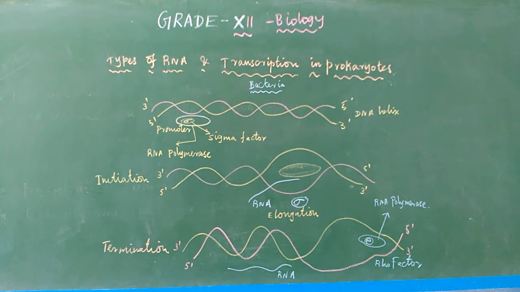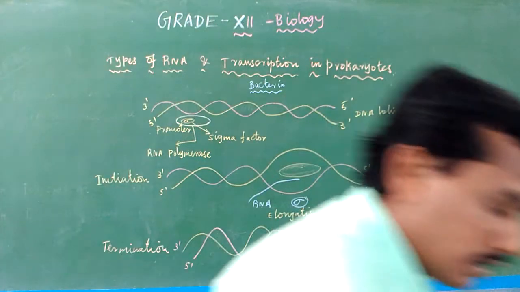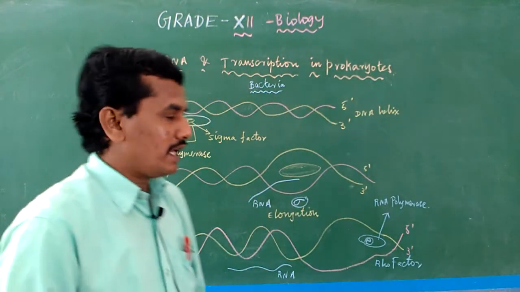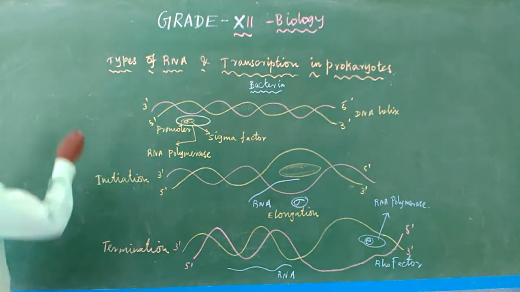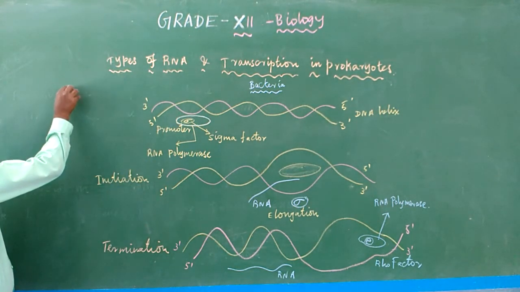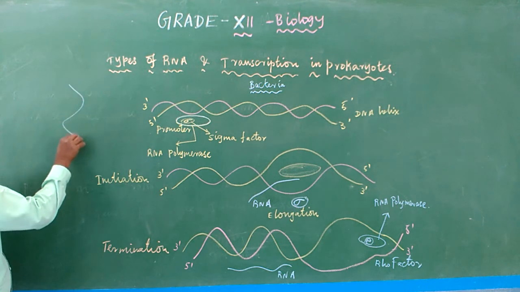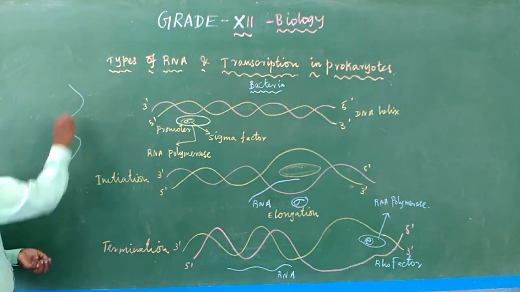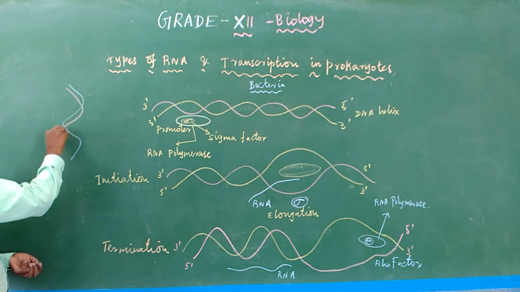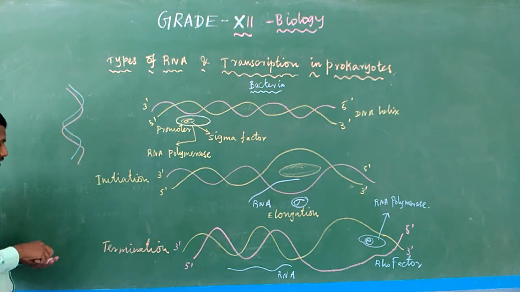So the next one is transcription. We already discussed, transcription is nothing but mRNA formation from the DNA. Normally, listen, this is actually DNA. Actually, it is the double helical structure of B DNA, that is human DNA.